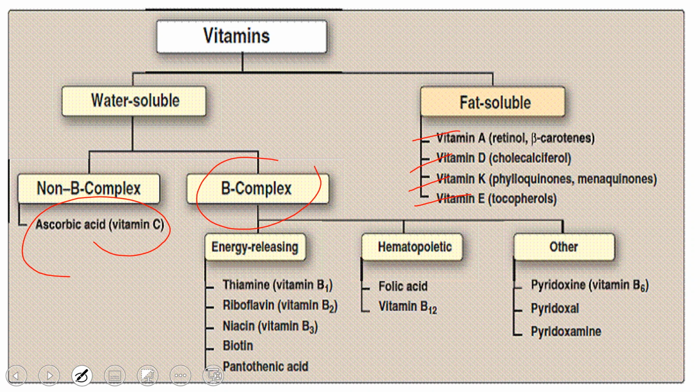Because we have many different B vitamins, you can classify them into different categories. Some vitamins are involved in energy releasing or energy producing reactions, so they are the energy releasing category. Some are responsible for blood cell formation or hematopoiesis, so they are hematopoietic vitamins. And some other category is responsible for other metabolic reactions. So broadly, we have water soluble and fat soluble.